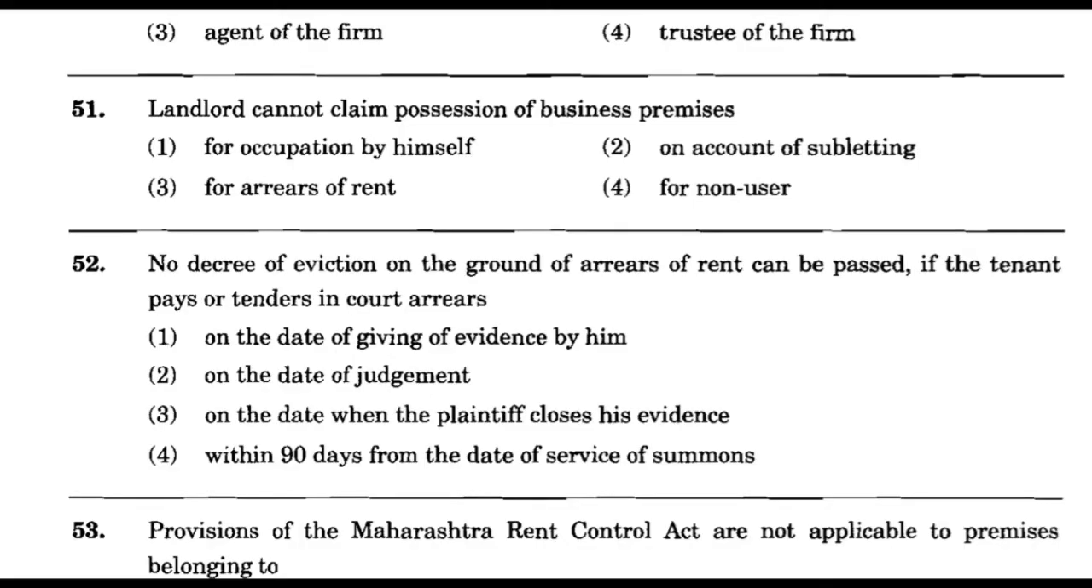Question number 51. Landlord cannot claim possession of business premises. Option number 1, for occupation by himself. Option number 2, on account of subletting. Option number 3, for arrears of rent. Option number 4, for non-user. And the correct answer is option number 1, for occupation by himself.